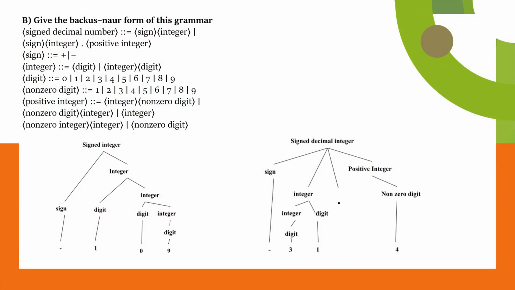B. Give the Backus-Naur Form of the grammar. Signed decimal number: sign, integer, positive integer. Sign is plus or minus. Integer is digit or integer digit. Digit is 0 up to 9, non-zero digit is 1 up to 9. Positive integer: integer which contains a non-zero digit. Non-zero digit contains integer. Non-zero integer contains non-zero integer or zero integer. Signed integer, integer, signed digit is equal to 0 up to 9.